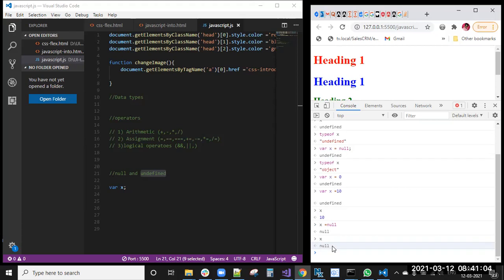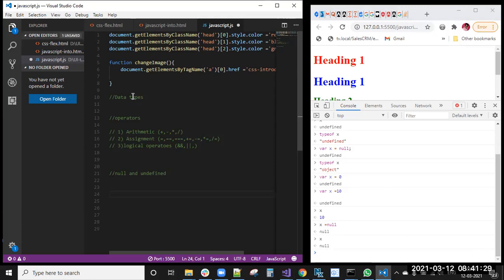So we can remember that null value means no value. I don't want to assign any value to that variable, so I can make it a null value. If the variable exists, still I have not assigned any value to that variable, that is an undefined variable. So we can remember these two things, null and undefined. Next.